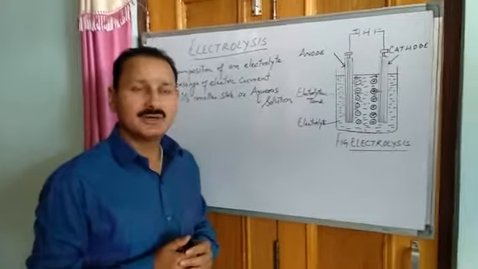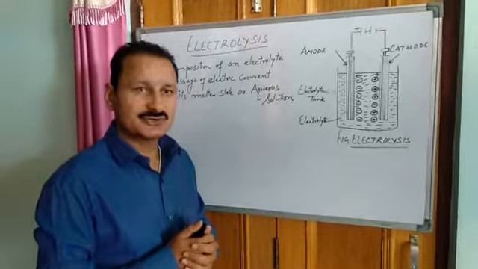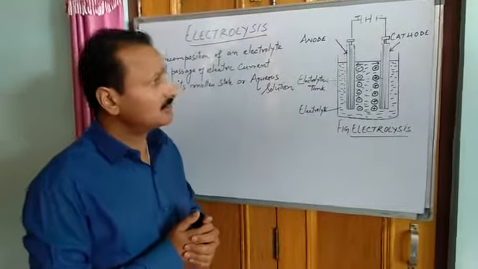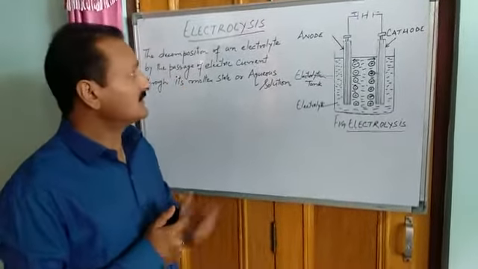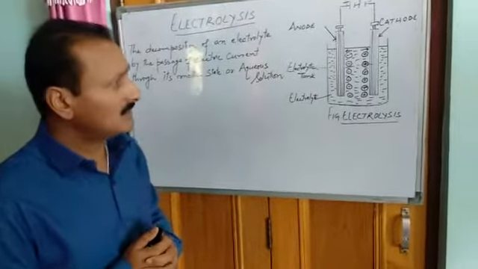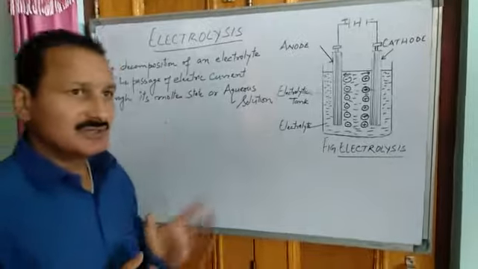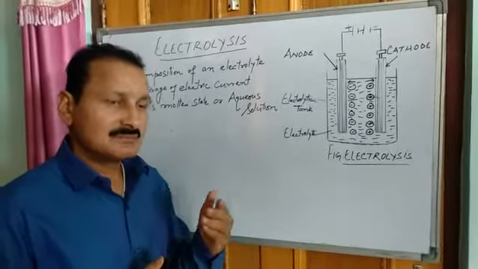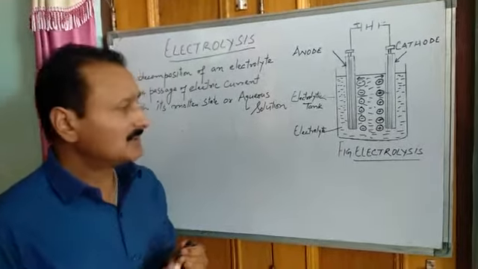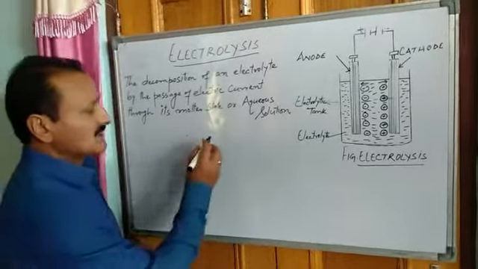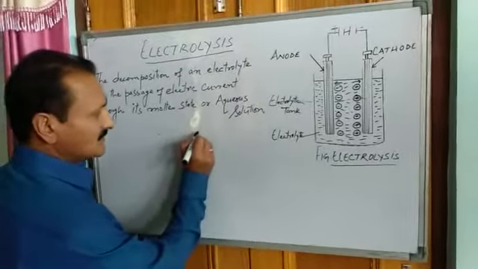Continuing with the unit of electricity for class 12th, today's topic is electrolysis. First, before going to electrolysis, let us go to some basic concepts. First basic concept is, what is a conductor?